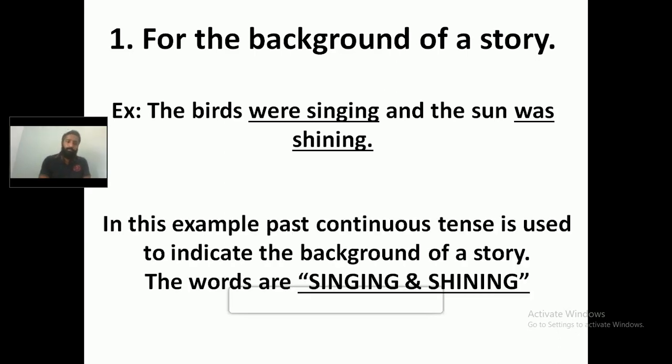In this example, past continuous tense is used to indicate the background of a story. As I have already told you in the example, the birds were singing, the sun was shining. These 2 sentences are preparing the background for a particular story.